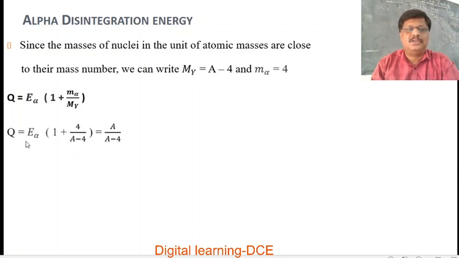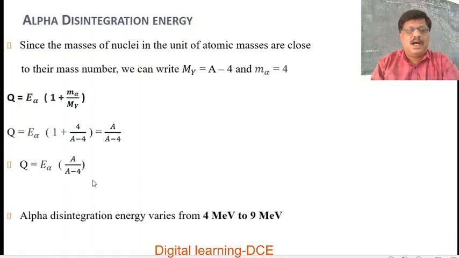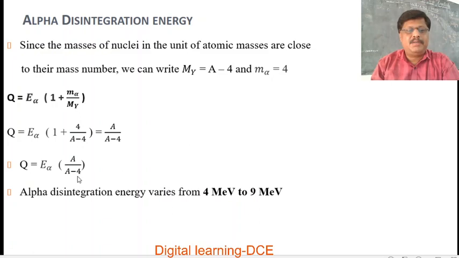We get Q equals E alpha into 1 plus M alpha over My, which is 1 plus 4 over A minus 4, that is equal to A over A minus 4. So Q is equal to E alpha into A over A minus 4, and A is greater than A minus 4. So Q is always greater than E alpha. Alpha disintegration energy varies from 4 MeV to 9 MeV.